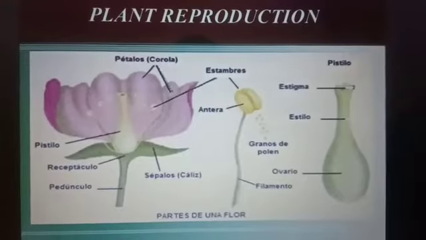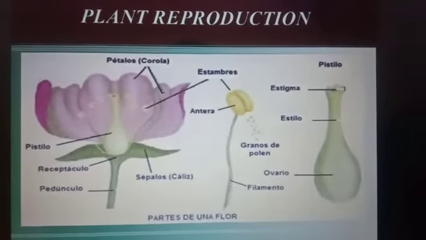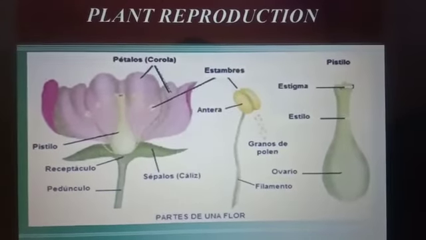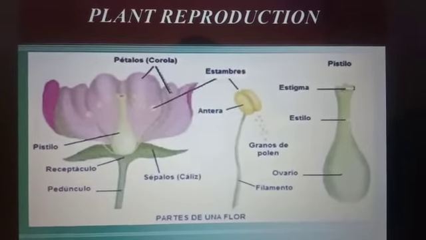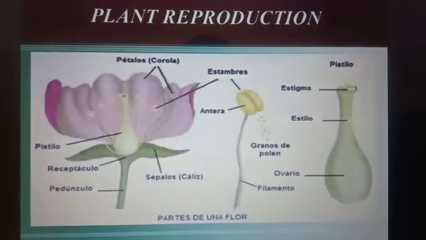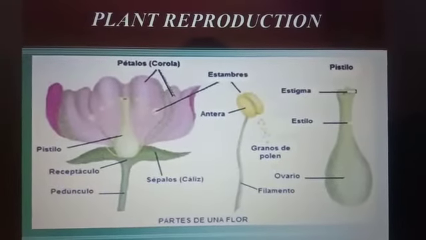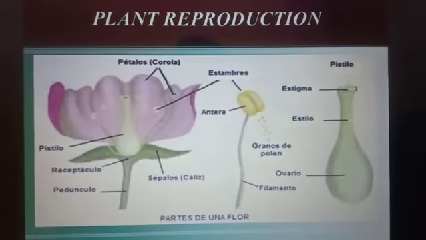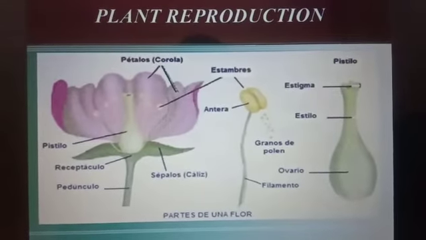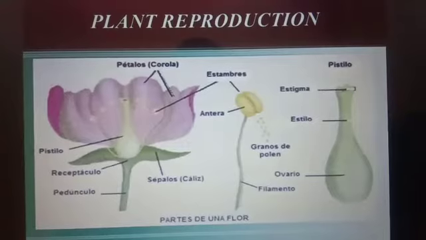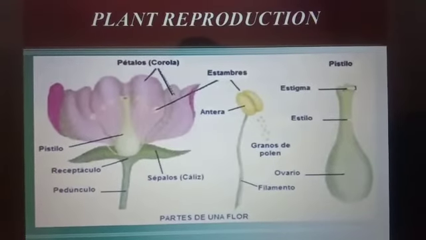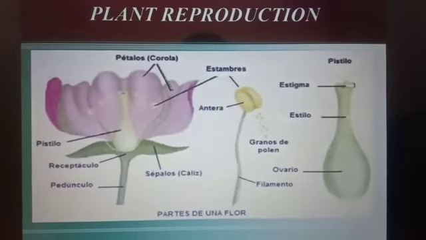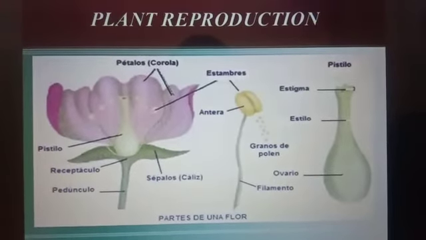In order to understand sexual and asexual reproduction in plants, we should first know the meaning of the term gametes. The special cells involved in sexual reproduction are called gametes. Gametes are the reproductive cells, which are commonly known as sex cells. The gametes are of two types, male gametes and female gametes. Now we will first start with asexual reproduction.